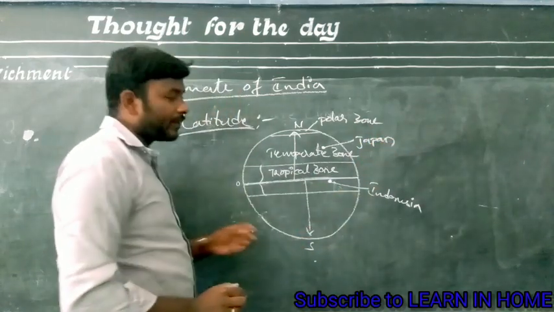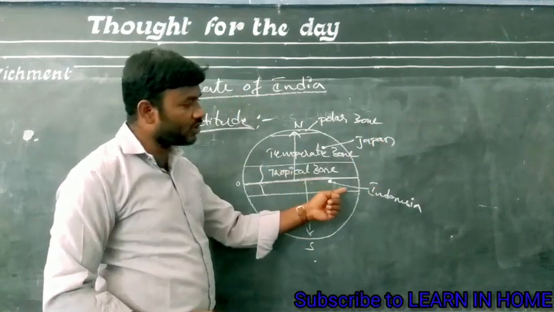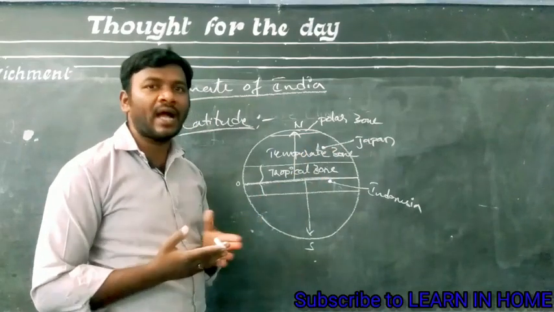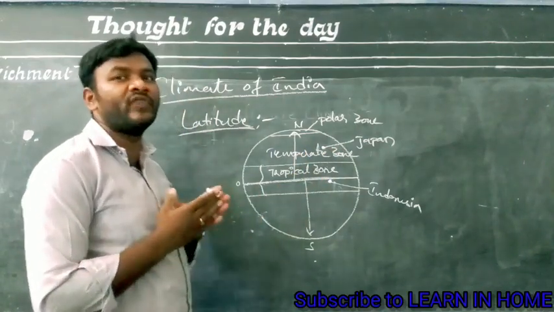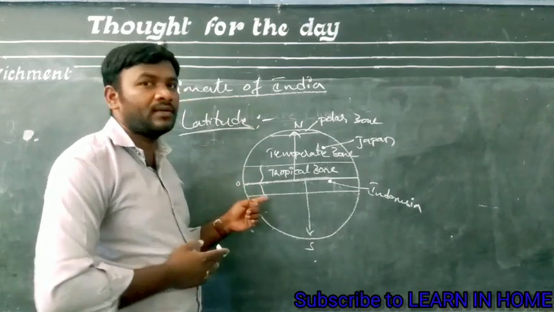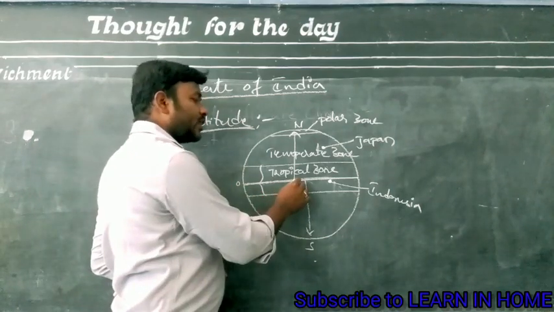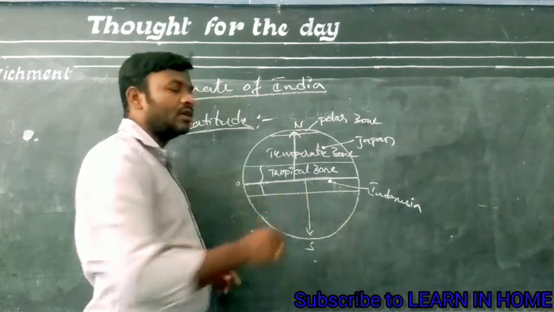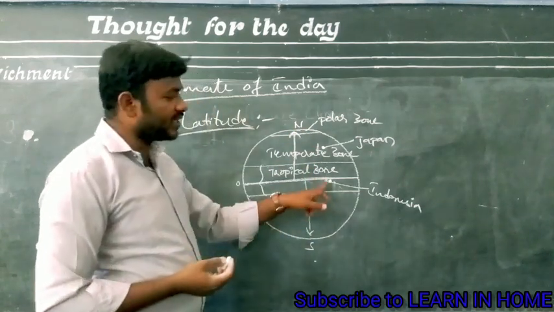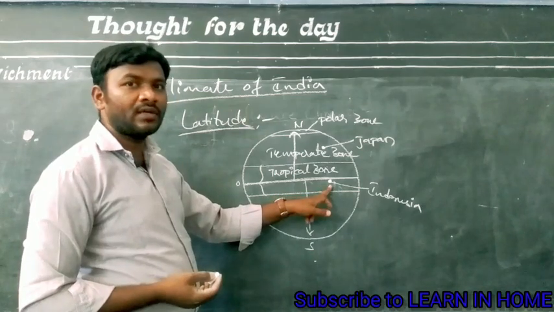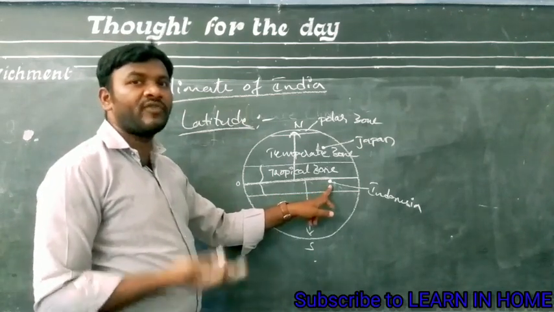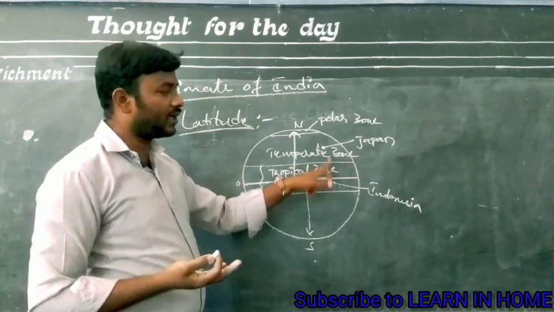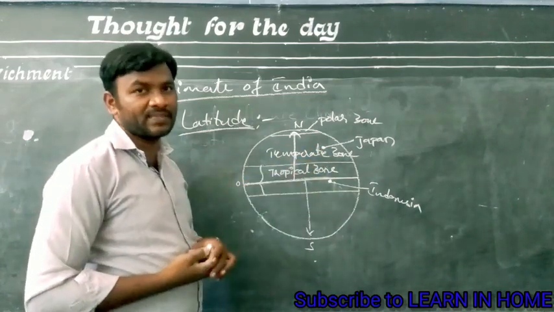If we observe the temperature in these two places, in which place will the temperature be very high, and in which place very less? Already what we have learned, if you are very near to the equator, the temperature will be very high. If you move away from the equator, temperature will be very less. So Indonesia is very near to the equator, and normally the temperature will be very high. Japan is very far away from the equator, and the temperature will be less in this place.